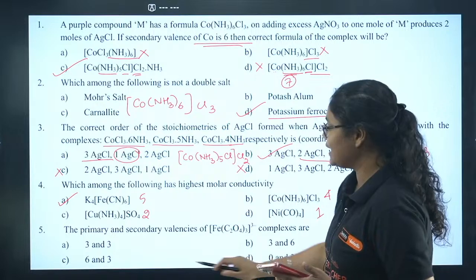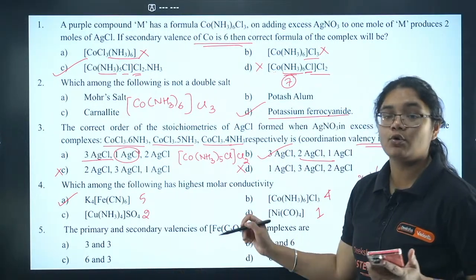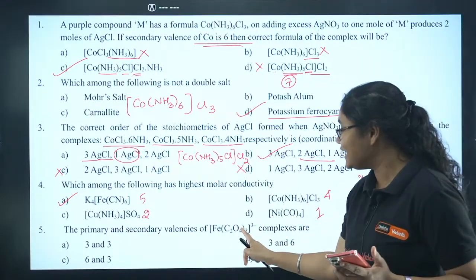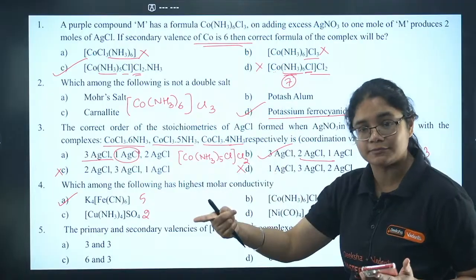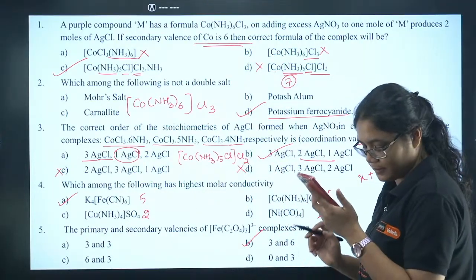So I can eliminate options C and D. Now if you see the coordination number, C2O4 is a didentate ligand. Didentate or bidentate means each C2O4 forms 2 bonds. So 3 C2O4 will form 6 bonds. So secondary valency is 6, and the correct answer is option B here.